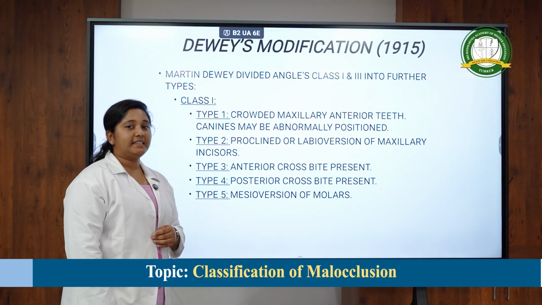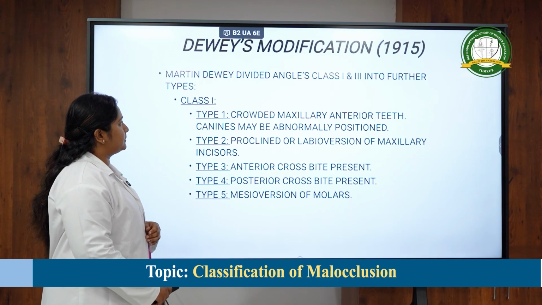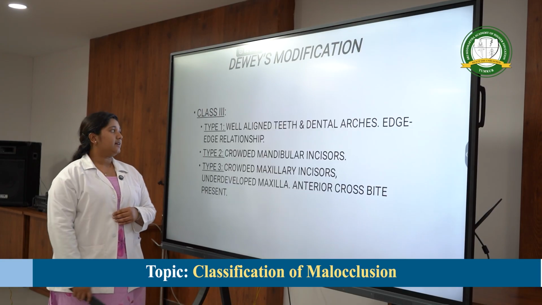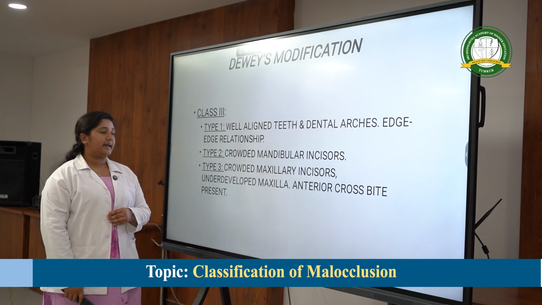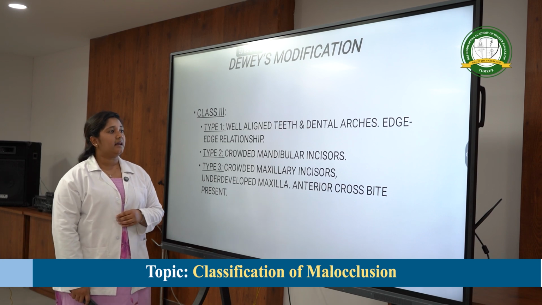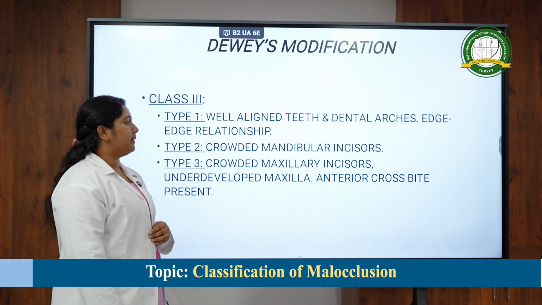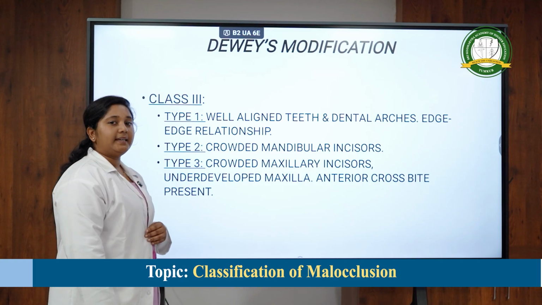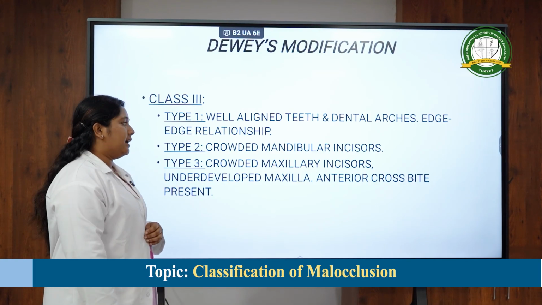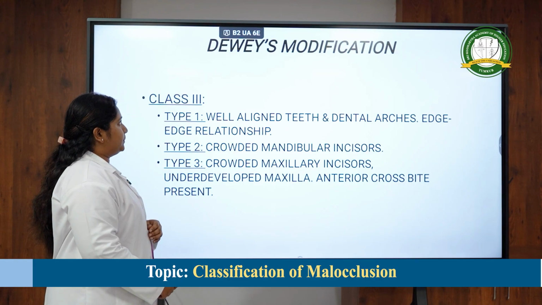Type 4, posterior crossbite present. Type 5, mesioversion of the molars. So class 3 is subdivided into type 1, type 2 and type 3. In type 1, well-aligned teeth and dental arches, edge-to-edge relationship. Type 2, crowded mandibular incisors, and type 3, crowded maxillary incisors, underdeveloped maxilla giving rise to anterior crossbite.